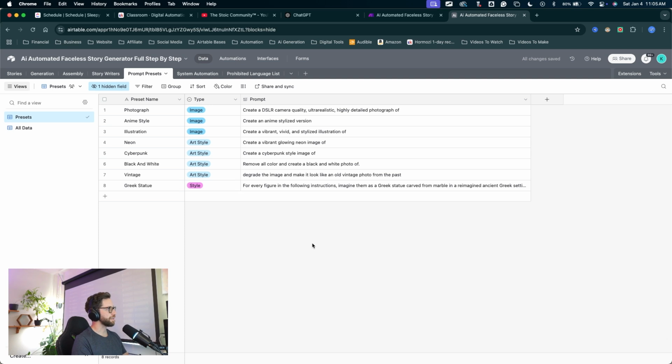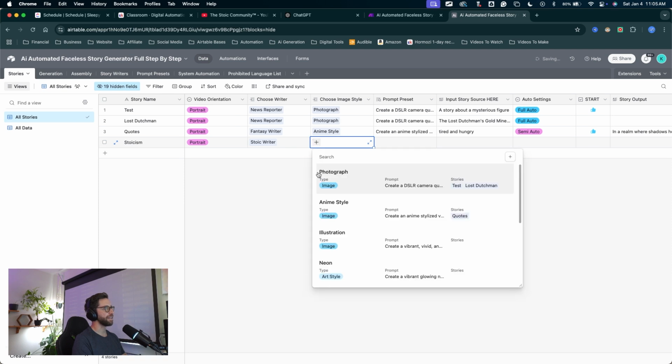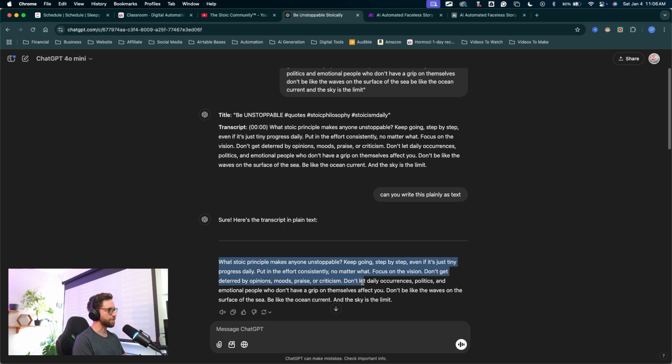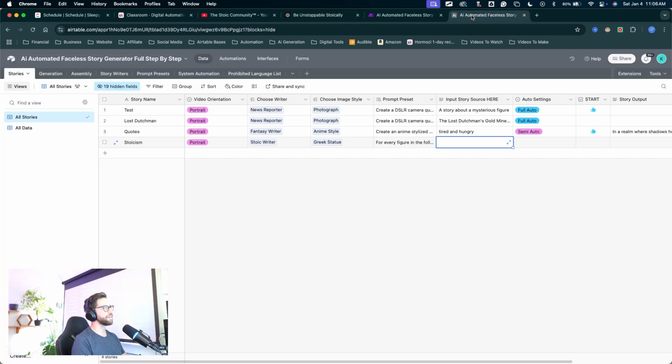That is the text prompt that will create our images. Let's jump back into stories. Now we can select that new prompt style. There it is, Greek statue. And now we can input our story source. So I'm going to take that original story from that other video. Here is the transcription right here. The automation is going to take this transcription and create a new script, a new paragraph based on this one. So let's paste that one right in here.